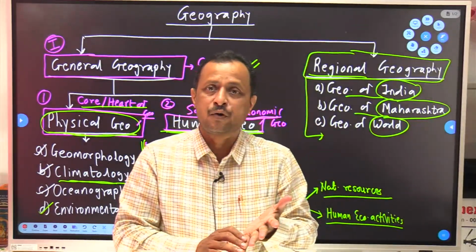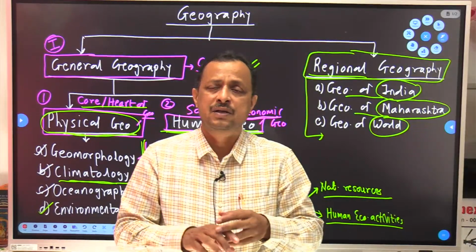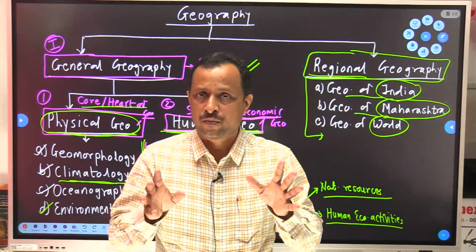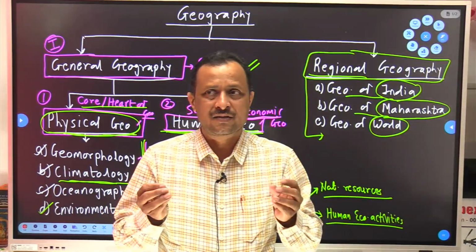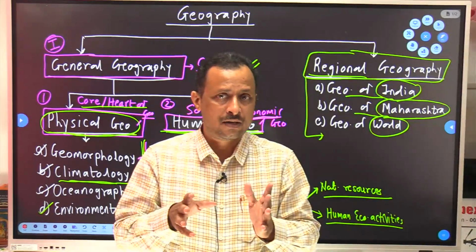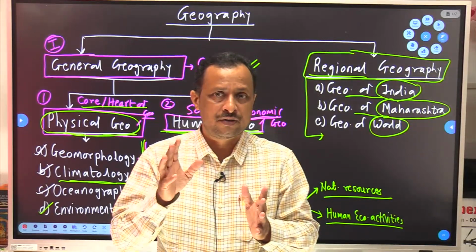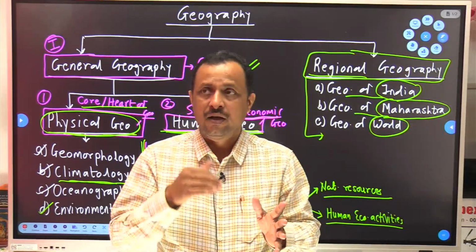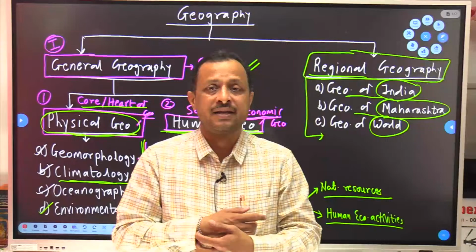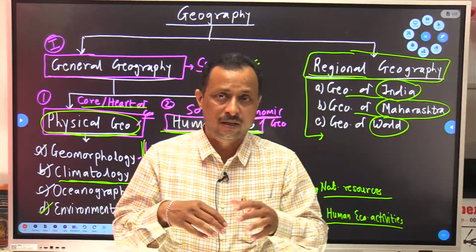India is the most important for us, then comes Maharashtra. World related questions are very few. In prelims they may ask 1 to 3 questions on world geography, the factual part: important mountains, important landforms, important rivers, etc. from the world. Whereas in mains there is the least possibility that they will frame a question on world geography.